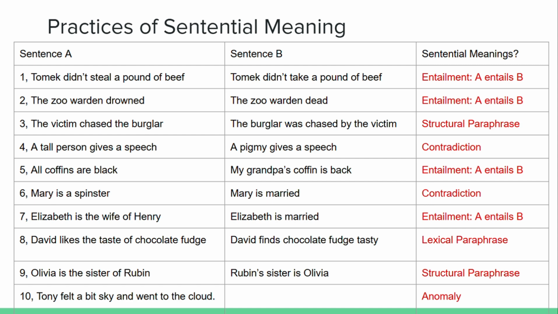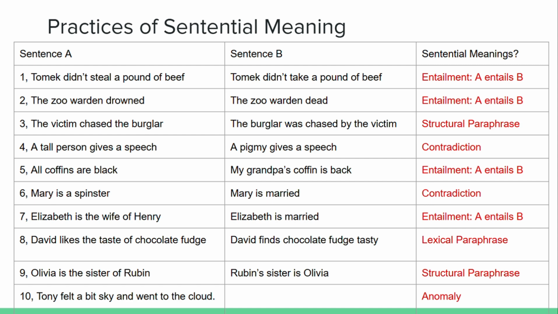Let's look at the fifth sentence. All coffins are black. My grandpa's coffin is black. If we align it to the concept of entailment, we can see that all coffins are black entails my grandpa's coffin is black. So they are entailment with each other. Let's look at the sixth sentence.